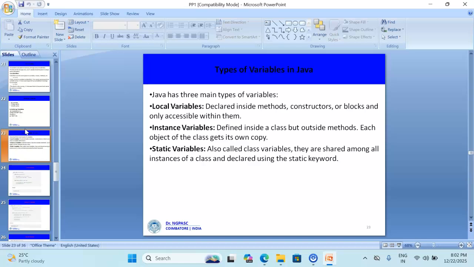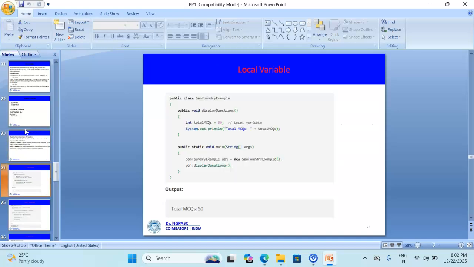Next is static variables, also called class variables. They are shared among all the instances of the class and declared using the static keyword. And these are some of the examples. The first one is local variable. Local variable is nothing but